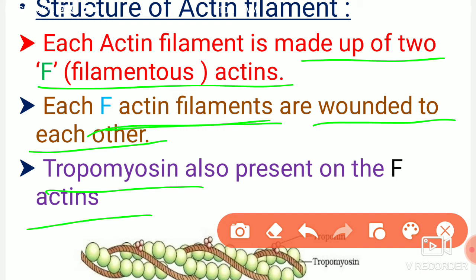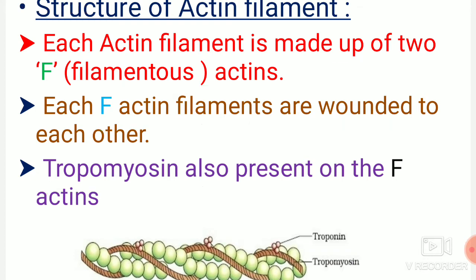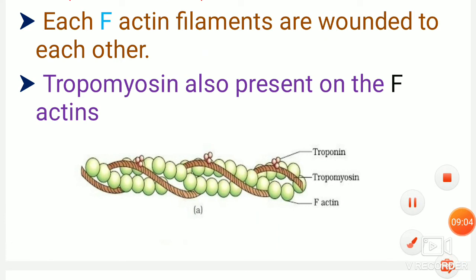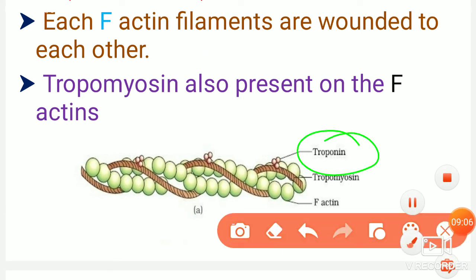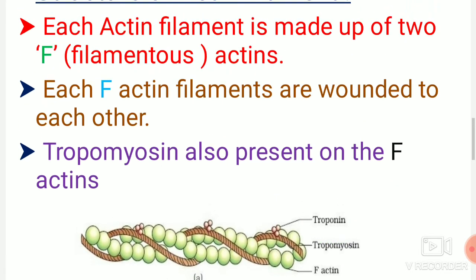And in addition to that, one more part, the troponins, will also be present on the actin filament. That's the structure of the actin filament.